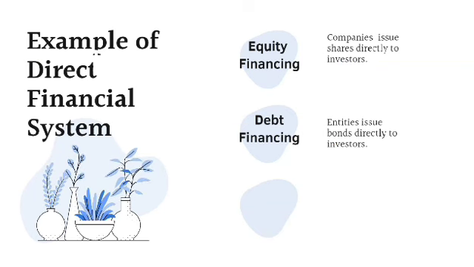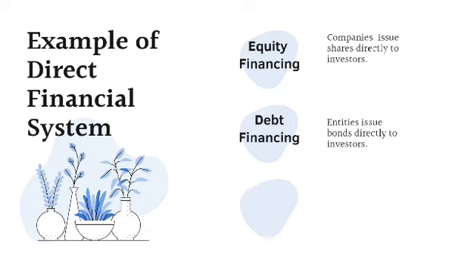Example of direct financial system, equity financing. Companies sell their shares, ownership, directly to investors to raise money. Example, buying stocks directly from a company.